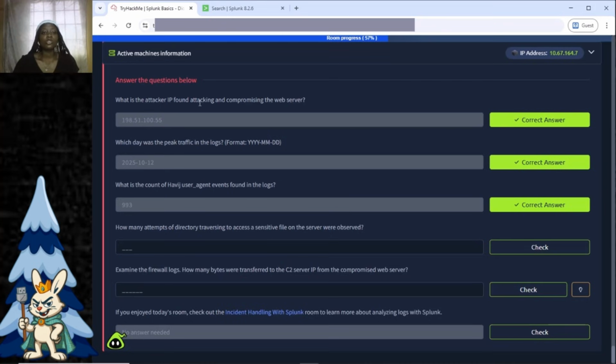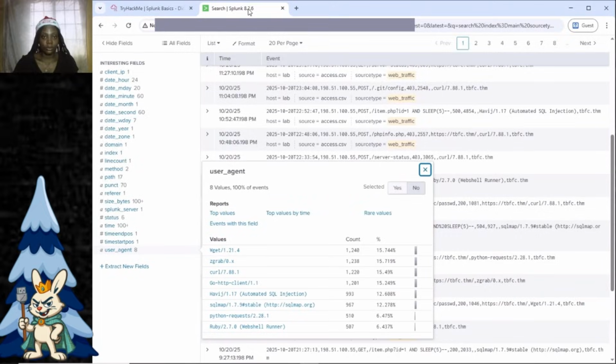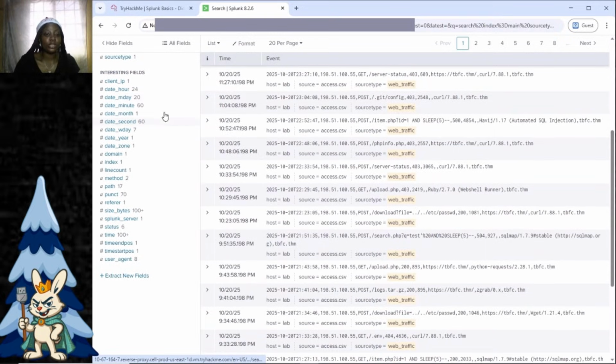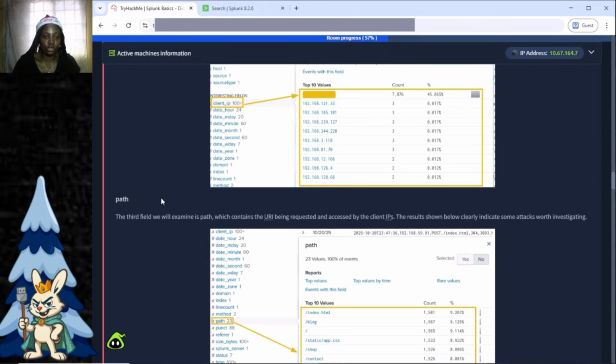So now we're going to go back to Splunk. The field that is relevant to this question is path. Why path? Let's go back to the write-up on TryHackMe. Here it says that path is the field that contains the URI or Uniform Resource Indicator that is being requested and accessed by client IPs.